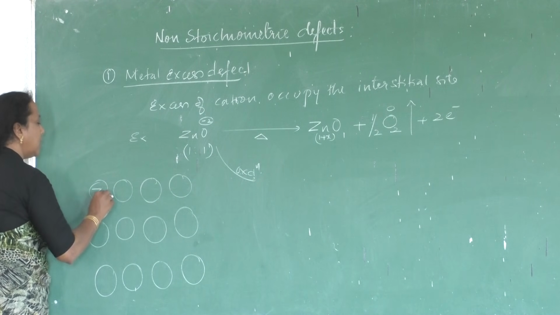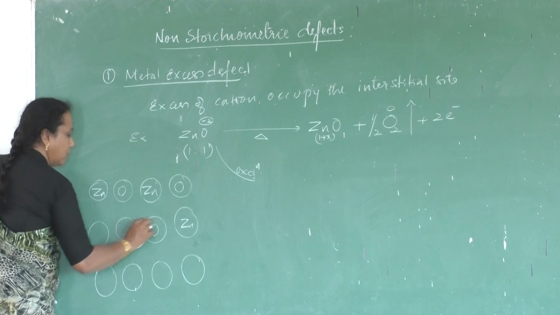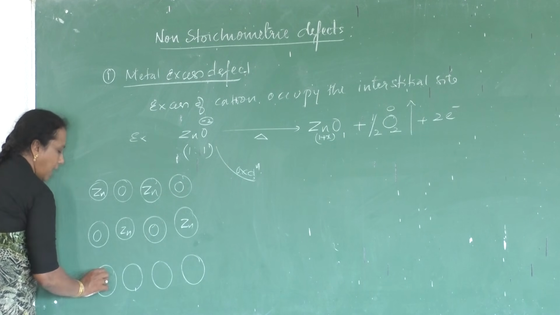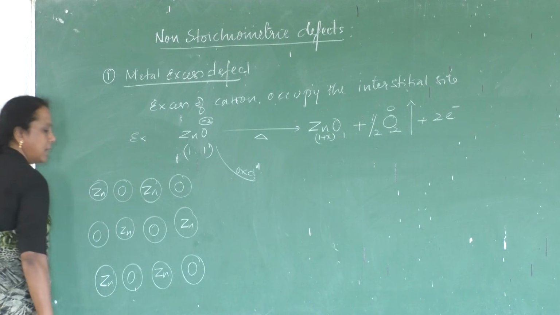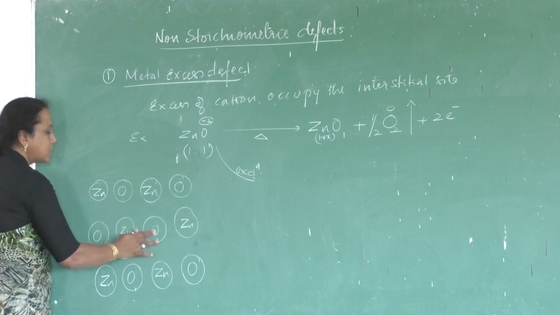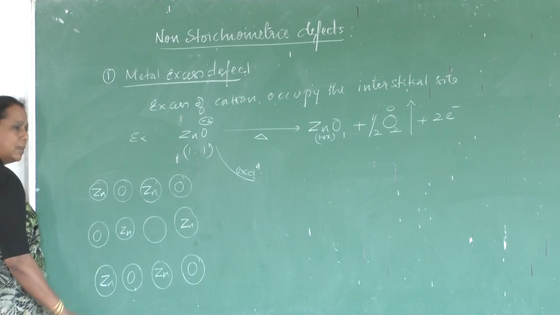So this is zinc and this is oxygen, right? I am not writing the charge. Okay. So this is the arrangement of particles present in the zinc oxide lattice. So one of the oxide ions has escaped from the lattice.